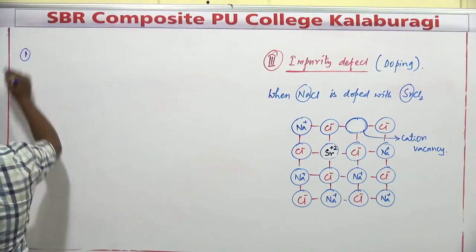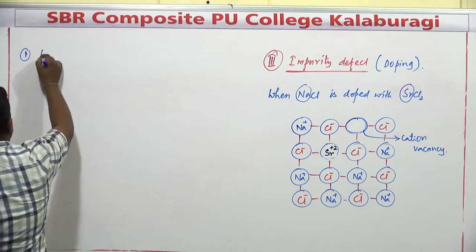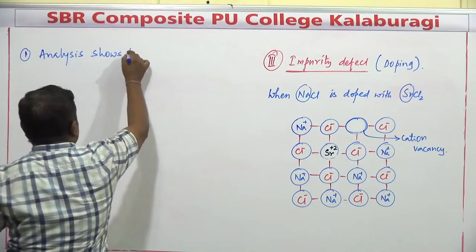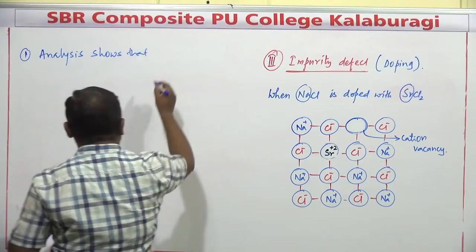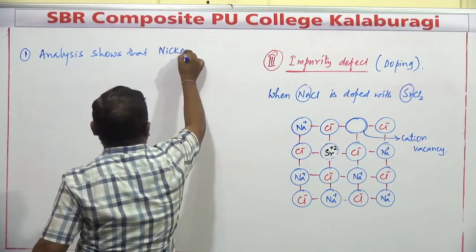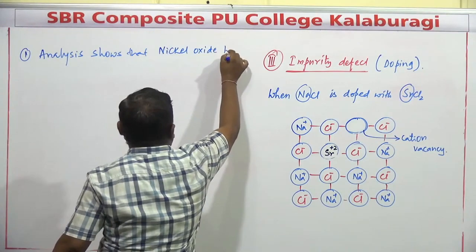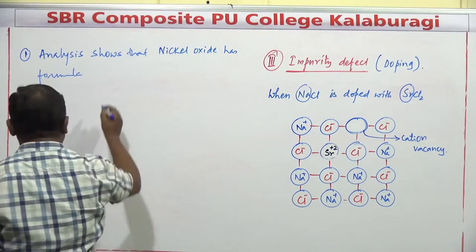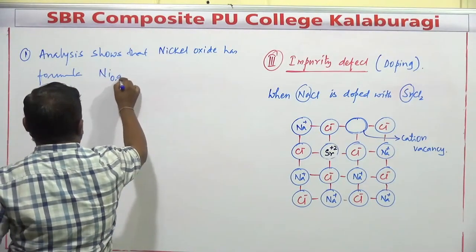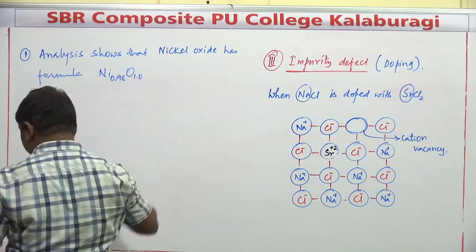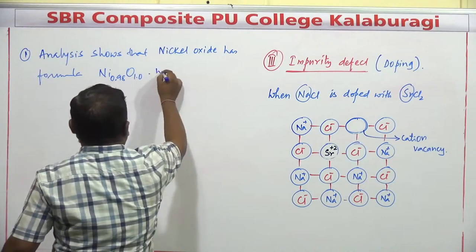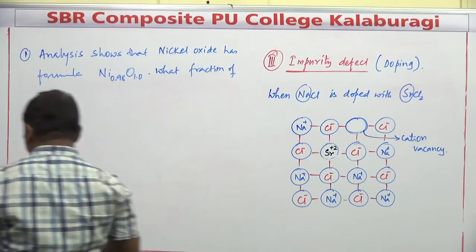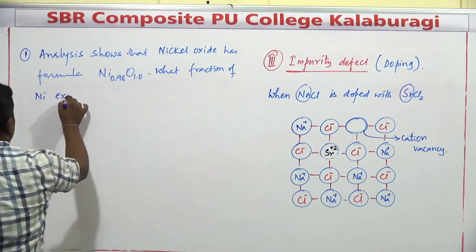Number one: analysis shows that nickel oxide has the formula Ni0.98 O1.0.